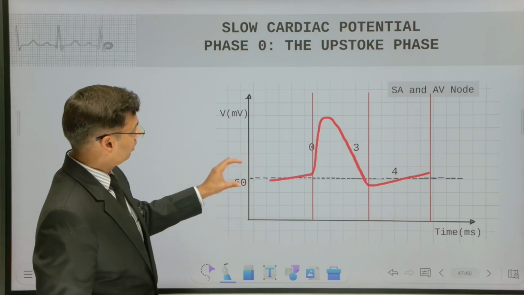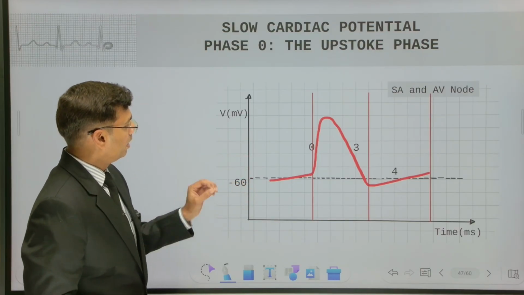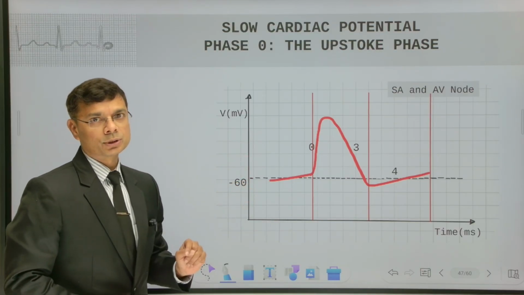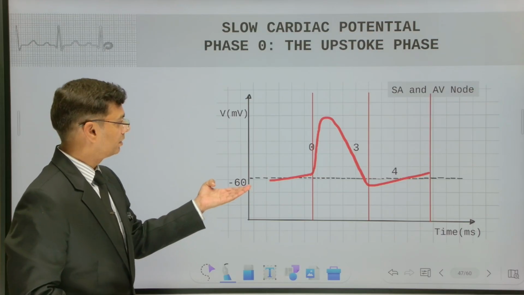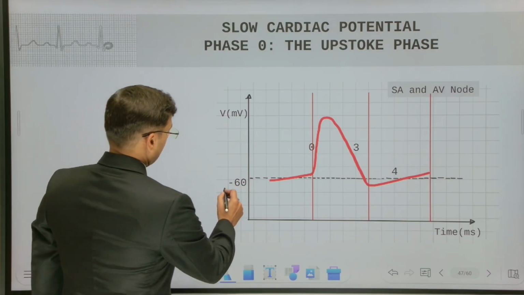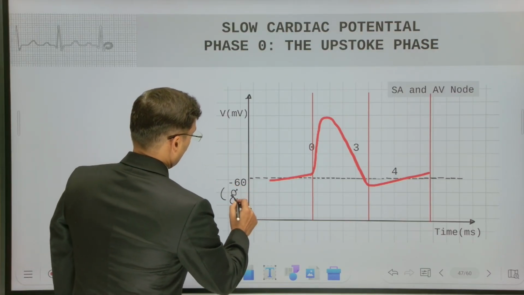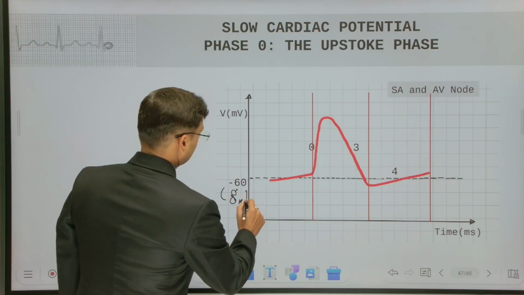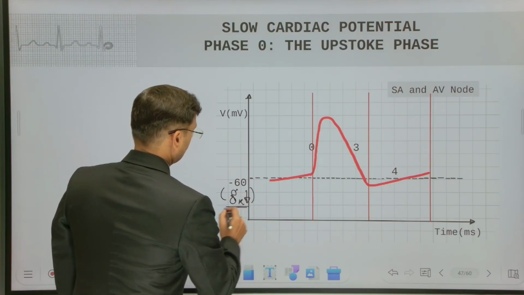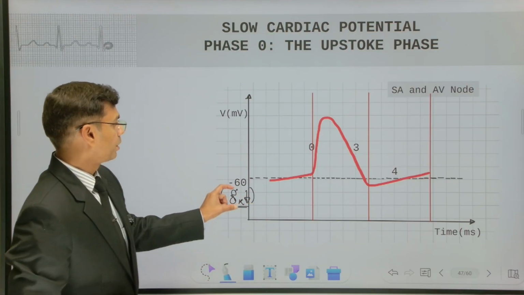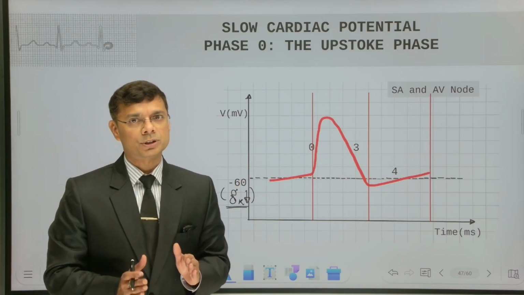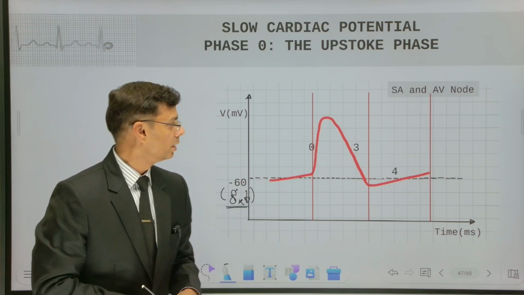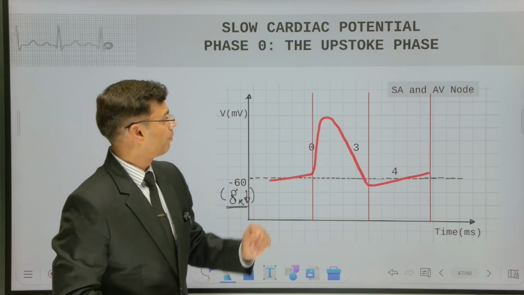So this potential works around minus 60 in comparison to the fast cardiac potential, whose resting membrane potential is minus 90 millivolt. The reason behind minus 60 millivolt is that the potassium permeability of these cells is less. So that's why its maximum diastolic potential is quite far from the Nernst potential of the potassium ions.